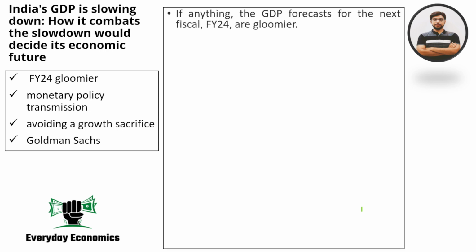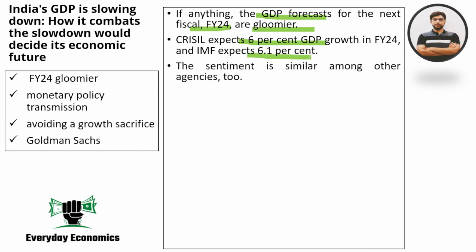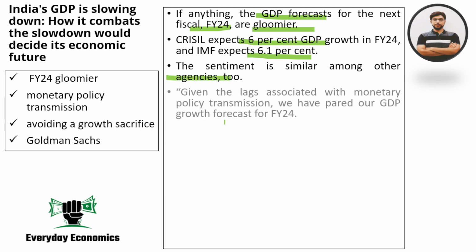That's about FY23. If we look at the next financial year, the GDP forecasts are gloomier. That is not true only for India, but also globally. We are expecting the global economy to be in a recession. CRISIL is expecting India to have a 6% GDP growth rate. IMF has a 6.1% projection. Other agencies are also having similar projections. Why is that, you may ask?